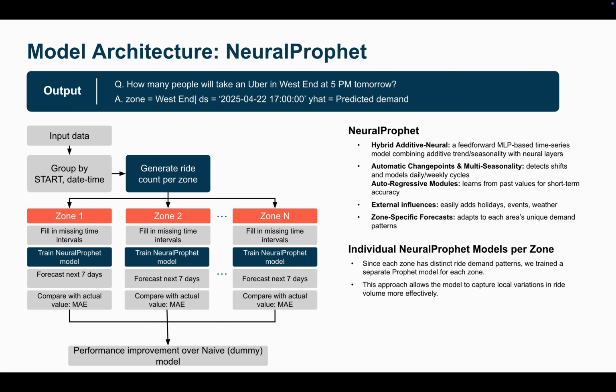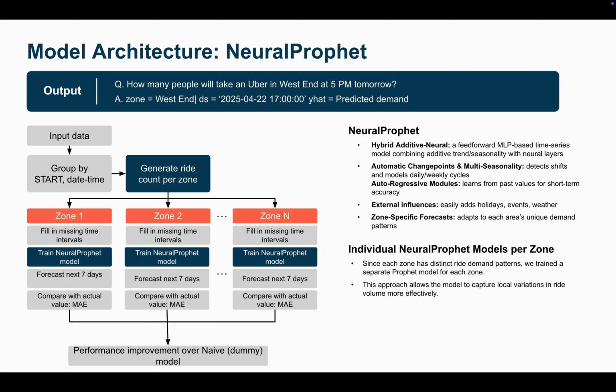Now, our model architecture that we're using is NeuralProphet. And NeuralProphet is basically an autoregressive MLP-based model. And what that means is that it uses prior predictions as inputs to make future predictions. And that's pretty much what our forecasting is doing, is using prior weeks and days of ride demands to predict the ride demand for the following weekend, for example.